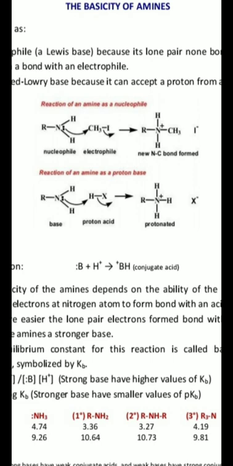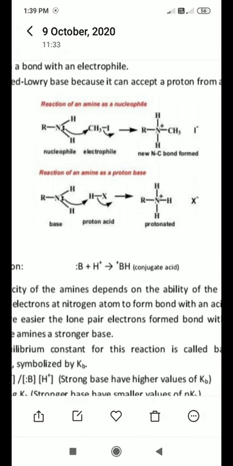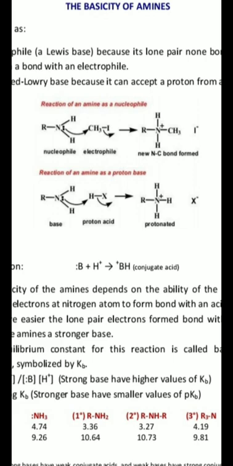The nucleophile is the amine, RNH2. RNH2 is a primary amine, which contains a lone pair of electrons. Then the electrophile is methyl iodide, CH3 plus and I minus.